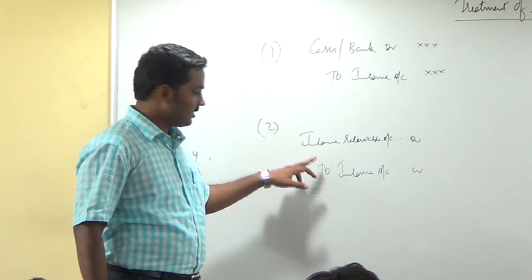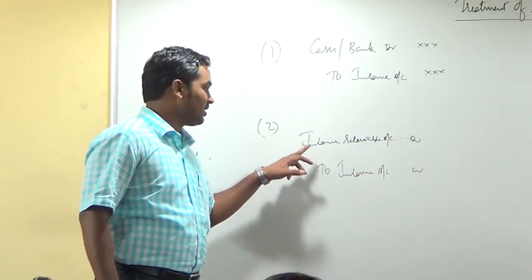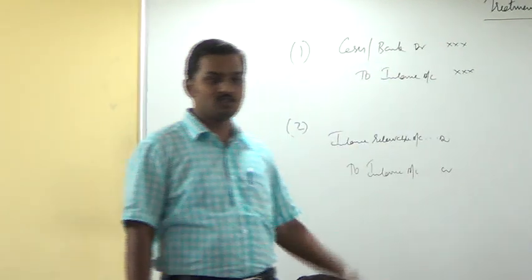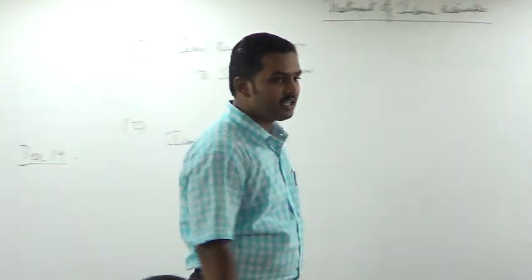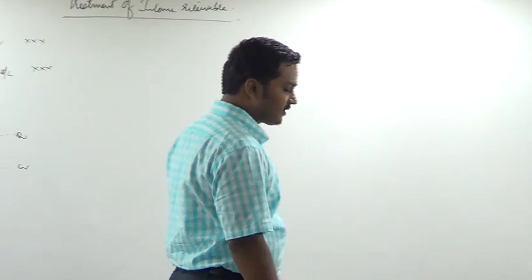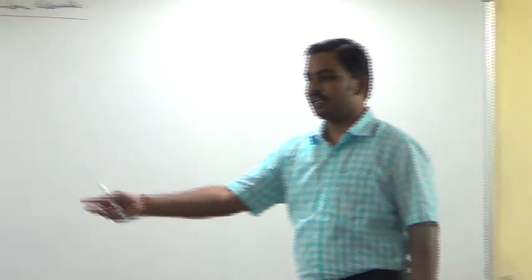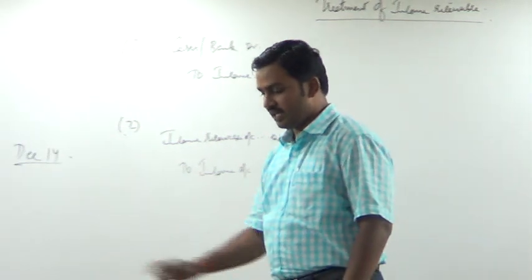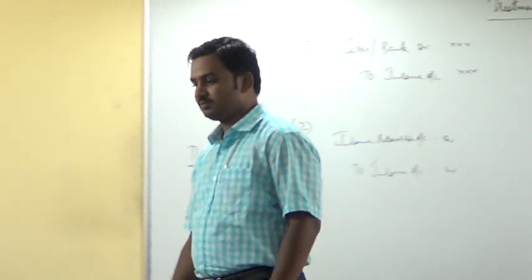Are you able to understand? This is income shown in the P&L account. This is an asset shown in the balance sheet, asset side. Write that point also. Income receivable will be shown in the balance sheet, asset side, as part of current assets, because money is going to be collected within the next 1 year. Whatever interest we have charged, will you wait for 1 year? Next month we are going to collect it.